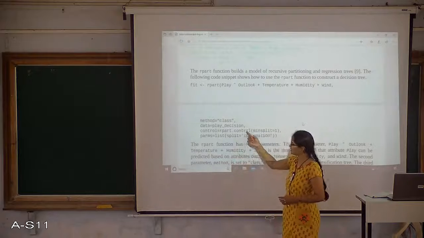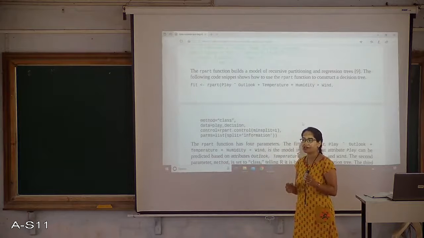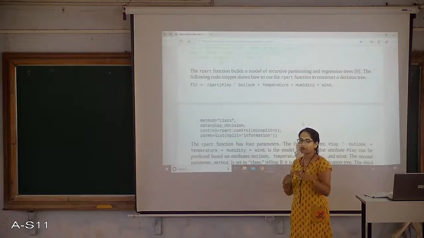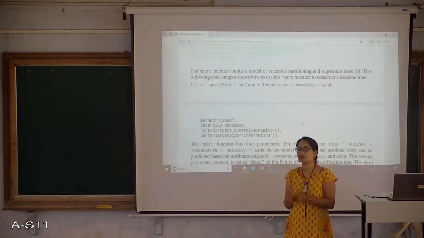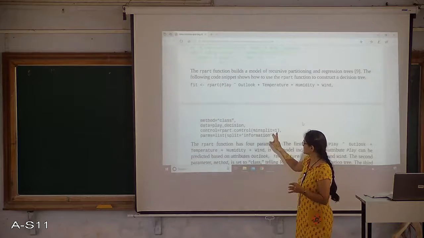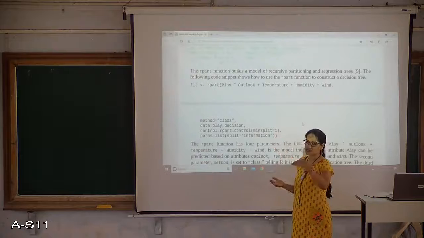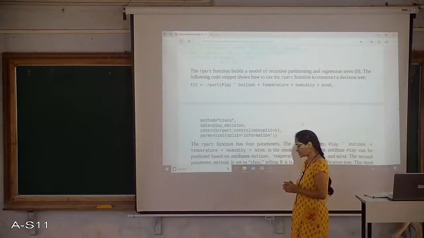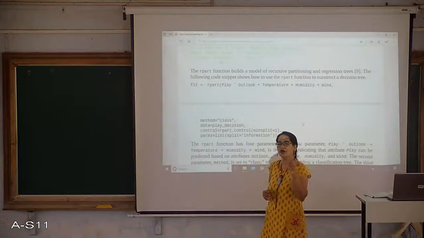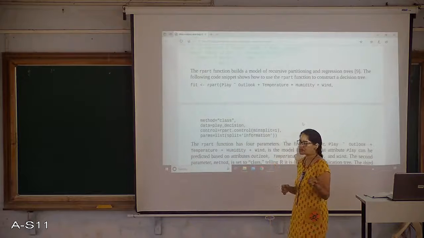So the rpart dot control function will tell whether you need to stop extending or splitting with some minimum number of entries in a split. Something like I am taking 1 here because I have very few entries in my training set. Only 10 entries are there. So it's obvious that 1 may fall into one particular split.